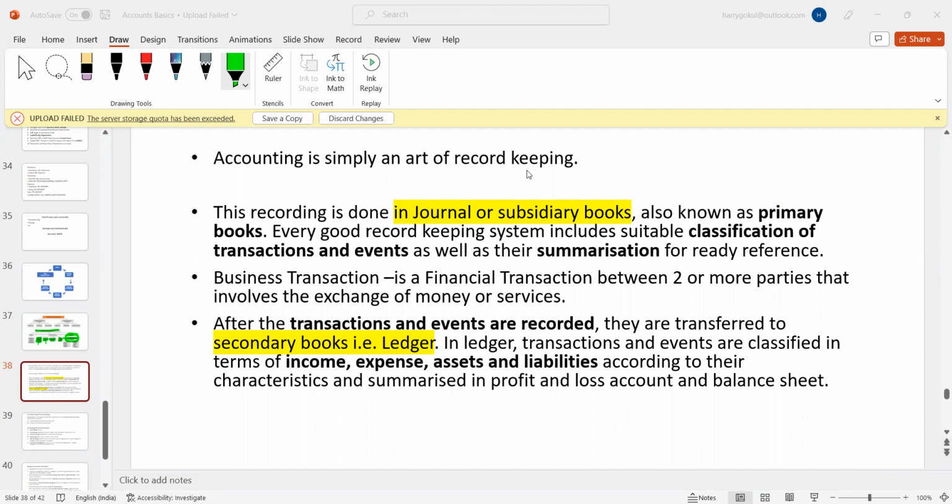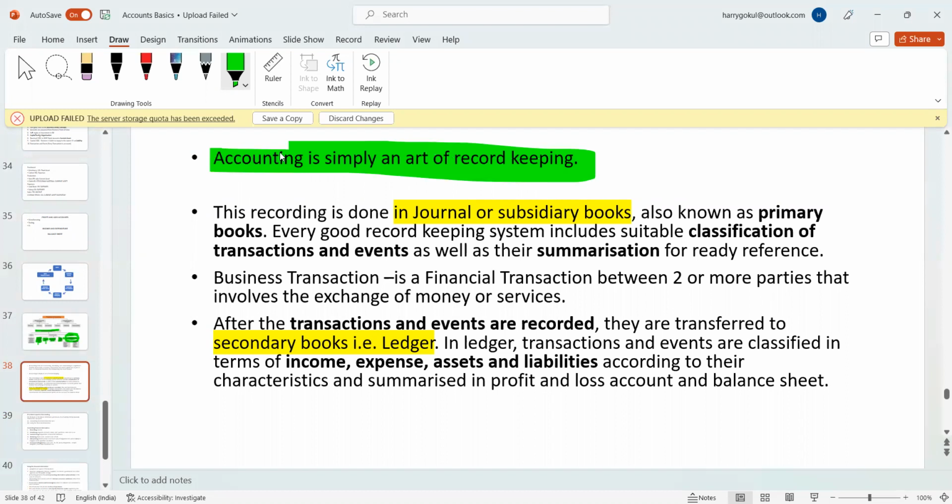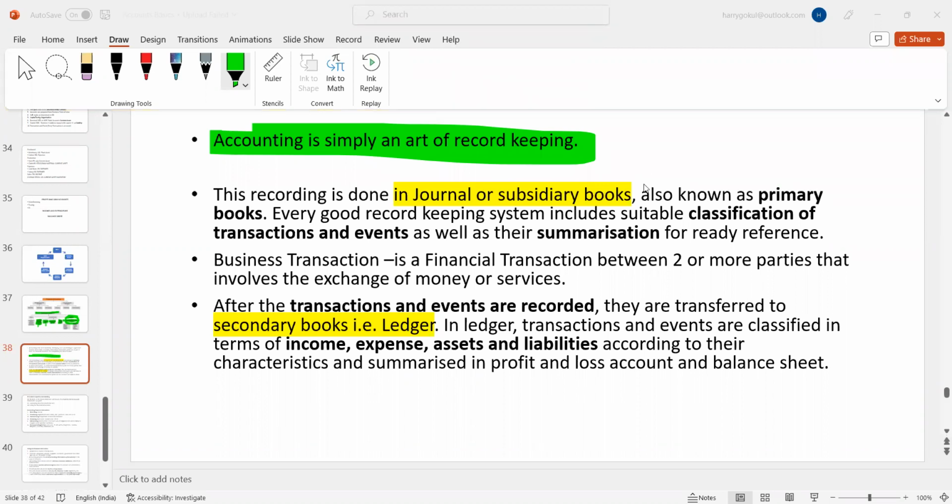Okay, accounting is simply an art of record keeping. You record everything and you keep it. That is known as accounting. Accounting is different from accountancy and accounts. There is a difference between all those things.